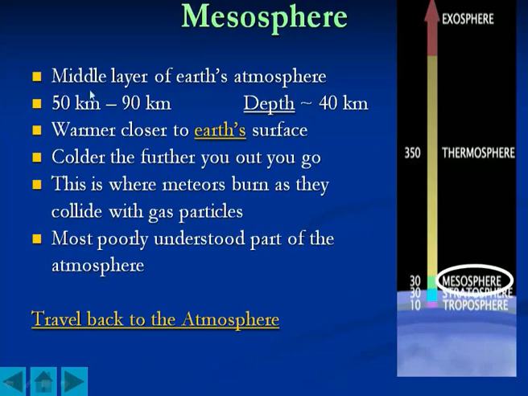Thereafter comes the mesosphere. This is the middle layer of Earth's atmosphere, exactly in the middle of these five zones. It ranges from 15 kilometers above the height of Earth up to 90 kilometers, so its depth is again about 40 kilometers. It is warmer closer to the Earth's surface, so towards the stratosphere it is warm, and colder the further out you go, towards space.